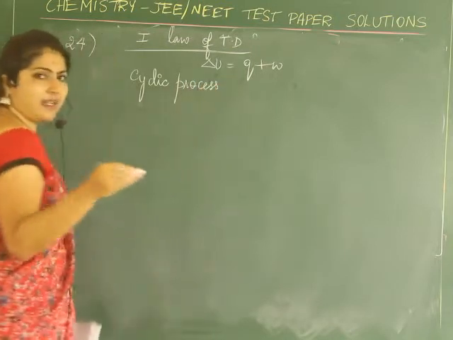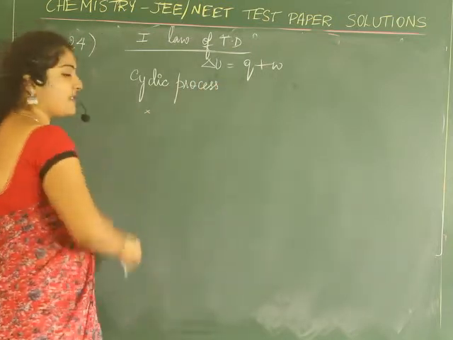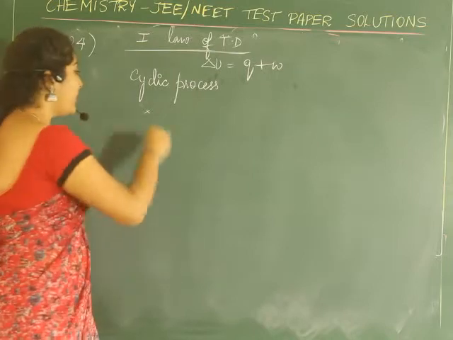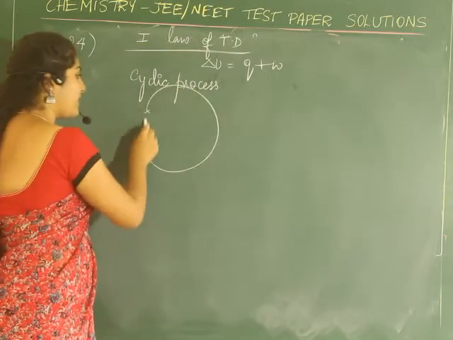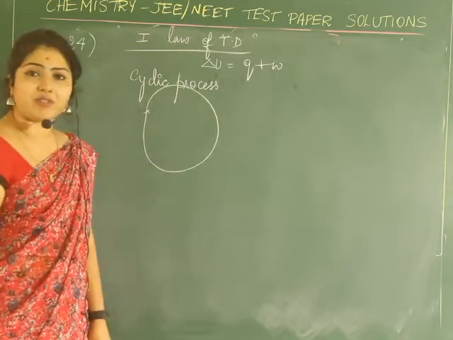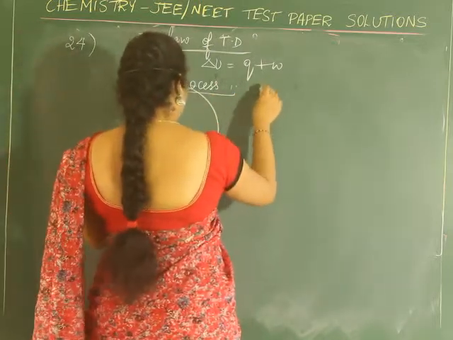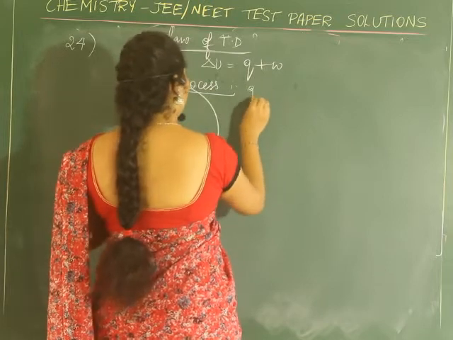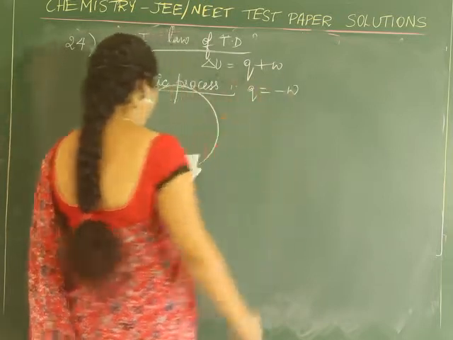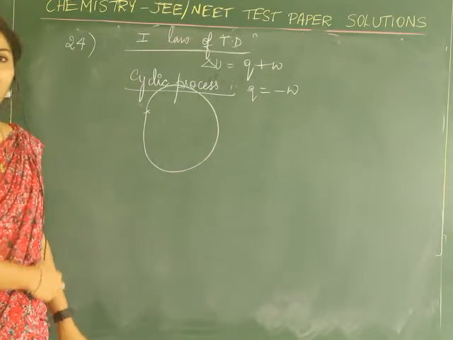Now here, the first one is for a cyclic process. You know what a cyclic process is, right? The process begins from one point, and after the completion of the process it again comes back to the same point. For the cyclic process, they have given Q is equal to minus W. We have to check whether it is right or not.